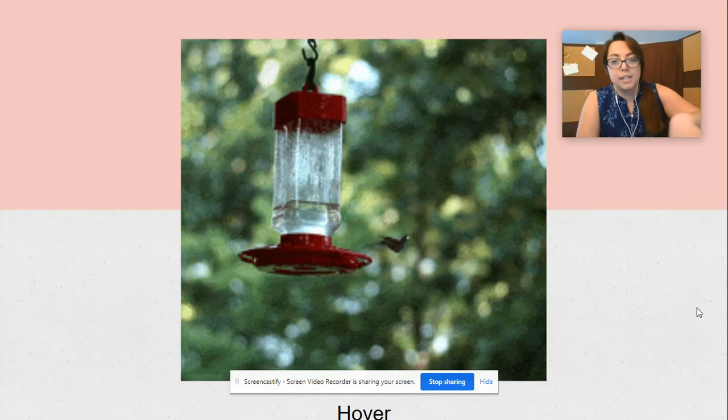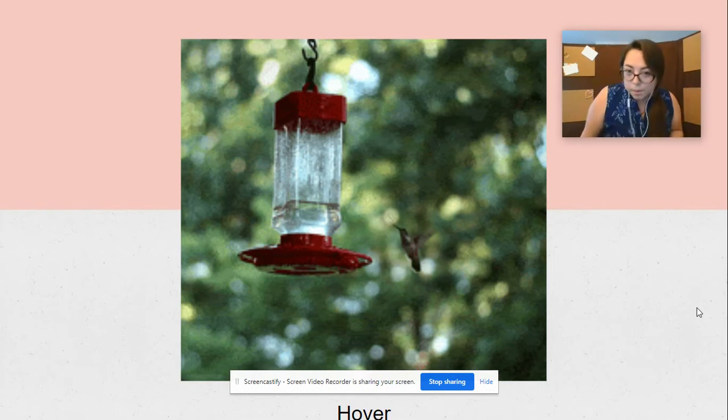And so, for an example, in case you guys haven't seen a hummingbird, they beat their wings super fast and they kind of just hover like that in one location. They just hover.